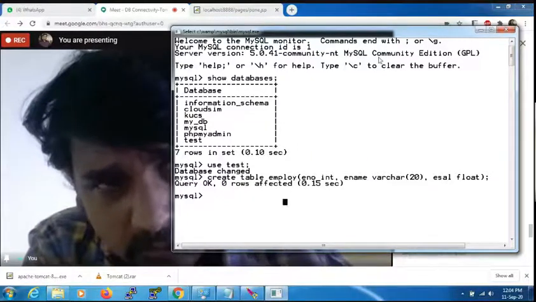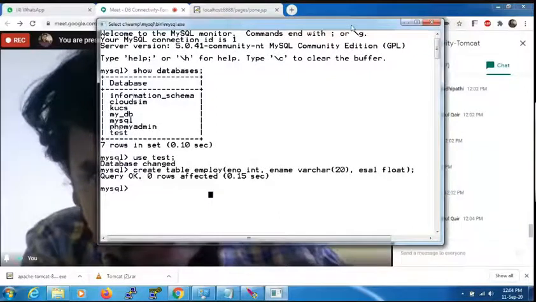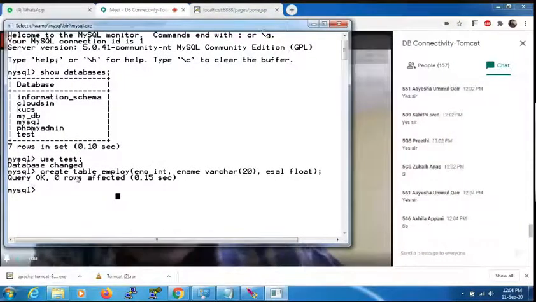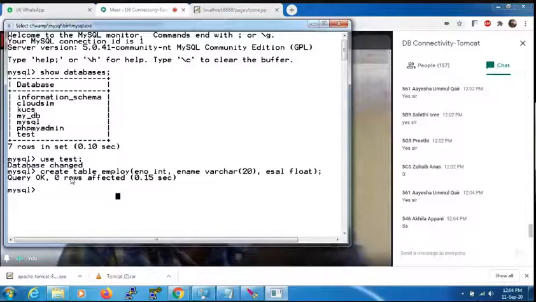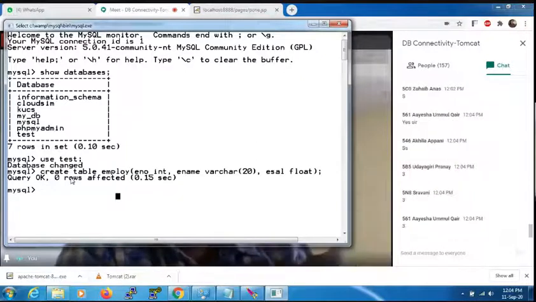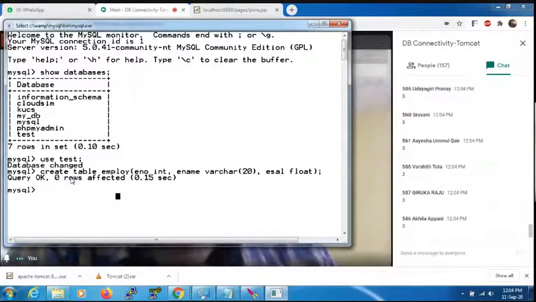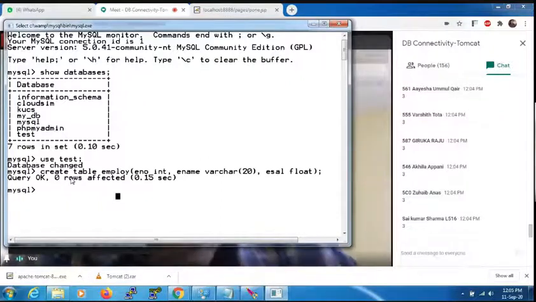Up to now there are no records. Can you say this? Up to now there are no records. The employee table is created. Can anybody say how many columns are there in the employee table? Three columns: employee number, employee name, employee salary. We shall try to insert one record using the Java web application.